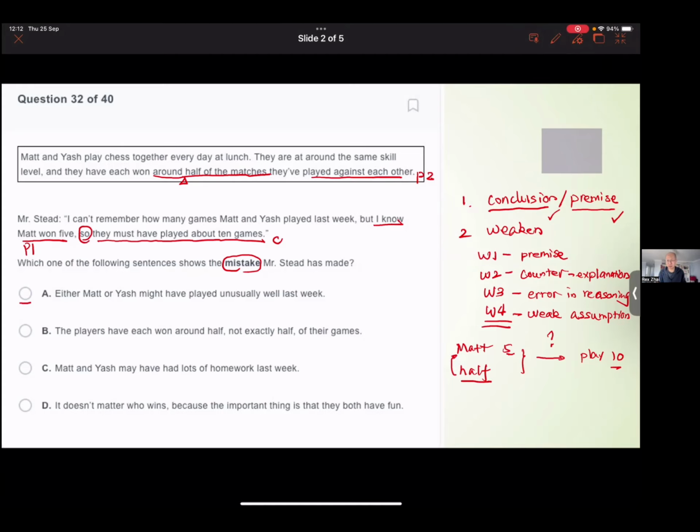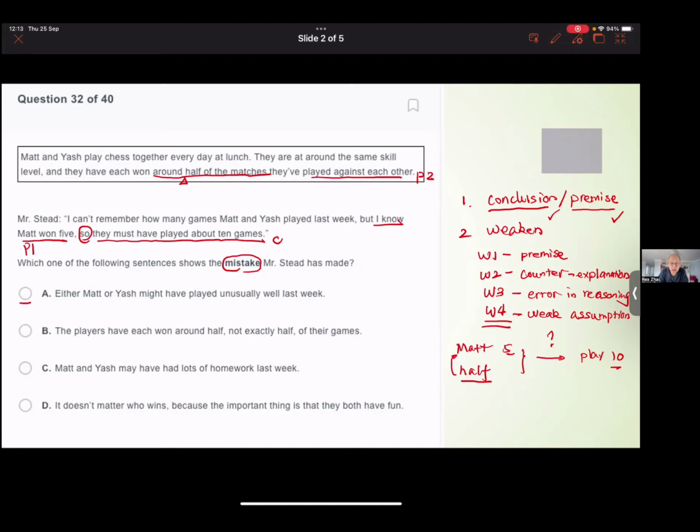If Yash plays well, maybe Matt won 5, but Matt might lose another 10, 20, or 25. So A is very good at weakening the conclusion that they must play 10 games. We can't say that if one of them played unusually well, right? But let's look at B, C, D.